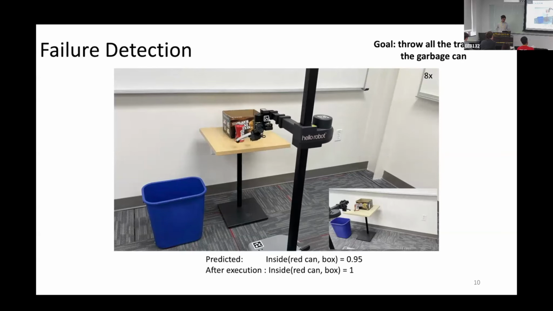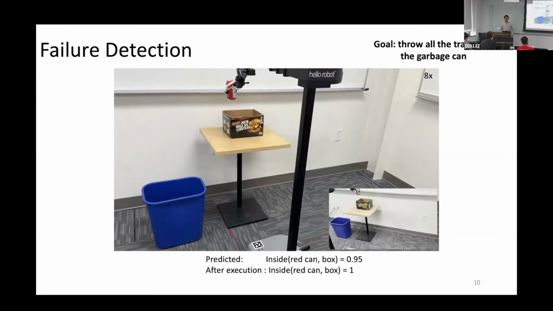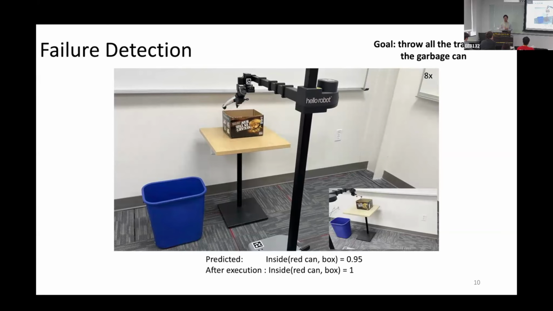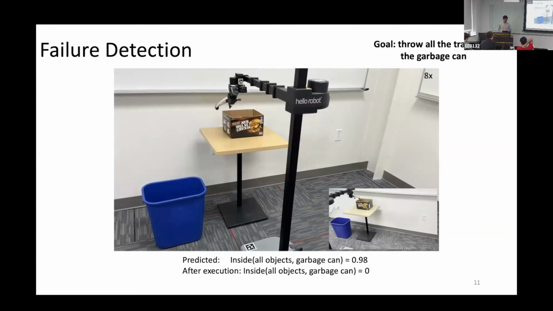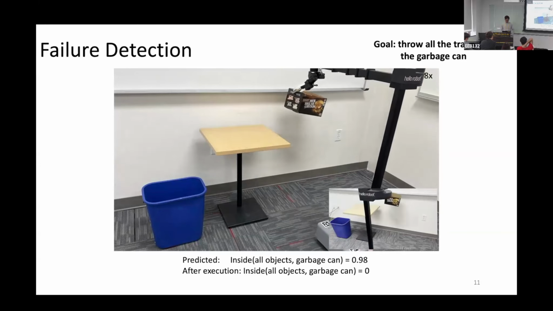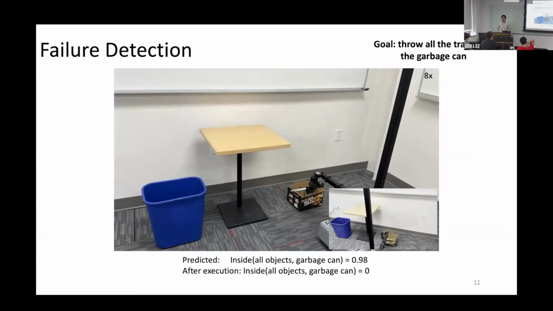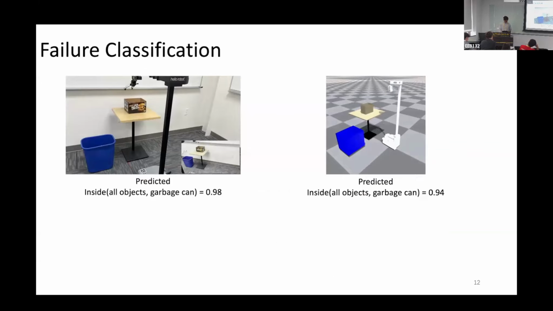The second execution is also a success because the effects match. For the third action, however, the robot thinks all the objects will be in the garbage can after executing the action. However, during real-world execution, the relations did not match, and we call this a failure detection.